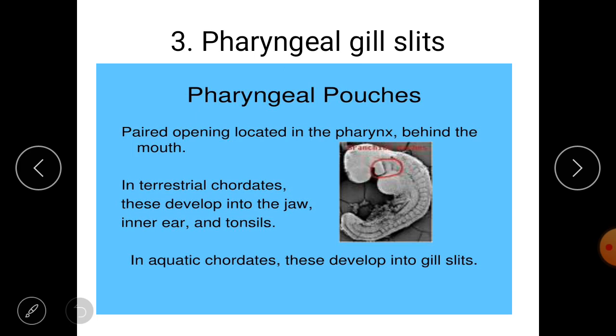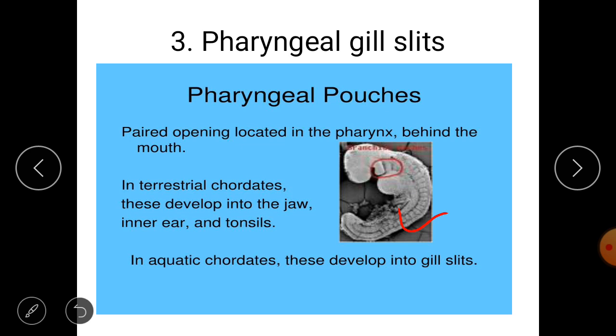So what is this pharyngeal gill slit? Before that, we should know the meaning of pharyngeal gill slits. This is an embryo picture, and the round circle here marks the pharyngeal pouches.